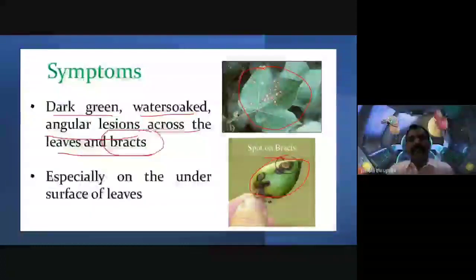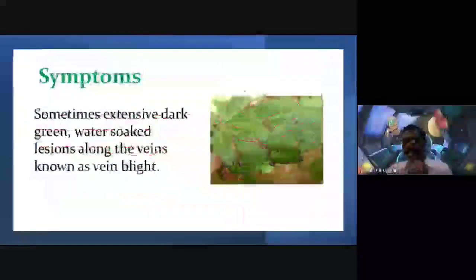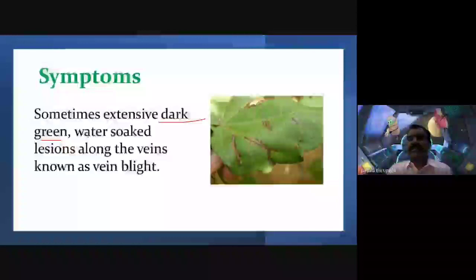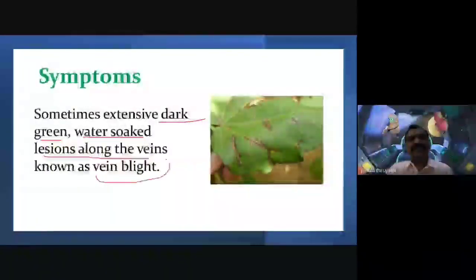Along with leaves, bracts also show the symptoms of this angular leaf spot, especially on the underside of the leaves. Sometimes extensive dark green regions are observed on the leaf surface, and the water-soaked lesions along the veins are known as vein blight.